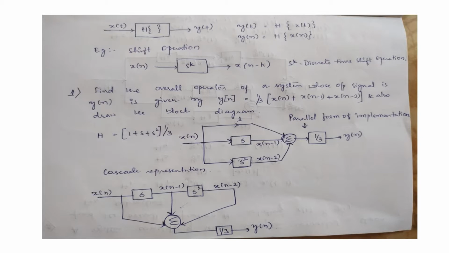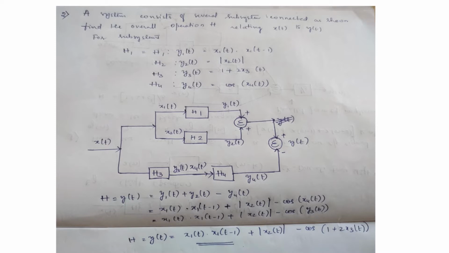After simplifying, I will write H = 1/3 (1 + S + S²). So, we can draw the block diagram as shown in the figure using parallel form and cascade form representation. We have to combine 1, S and S², and multiply it by 1/3, we will get output y(n) in case of parallel form. And we can write cascade representation also. We have to combine x(n − 1) and x(n − 2), that should be multiplied by 1/3, and we get output y(n).